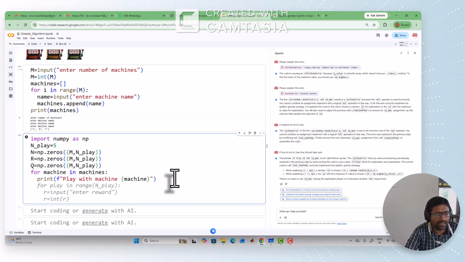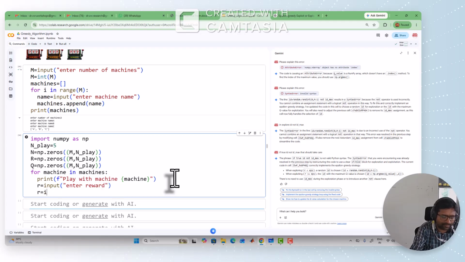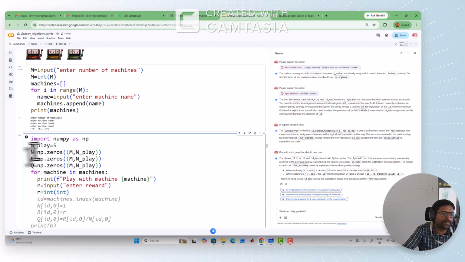Once he played with the machine, he got some returns, some reward, so that reward should be collected. R equals input: how much reward he is getting with that machine, enter reward. Now we have to convert that reward or return into an integer. Done. Now we have to update this table.